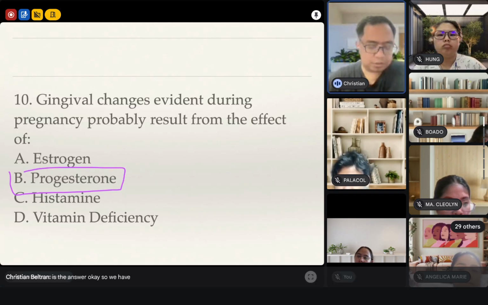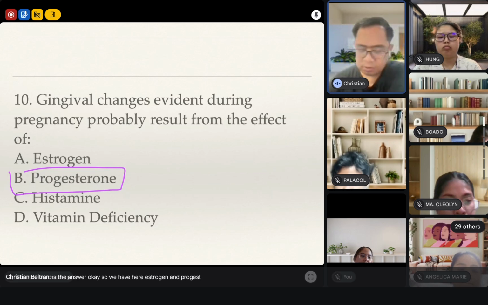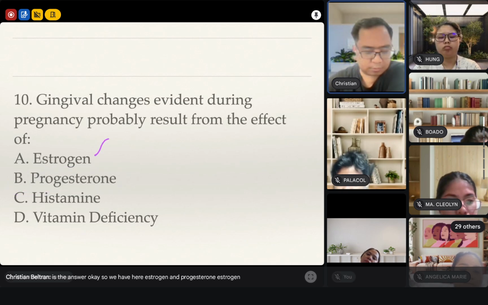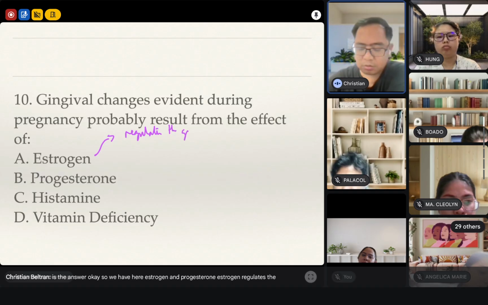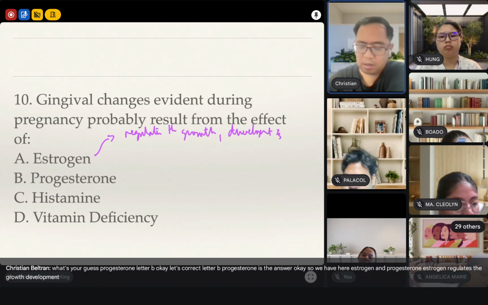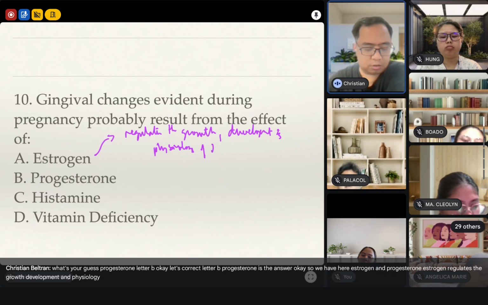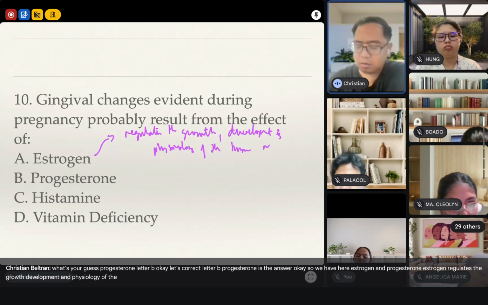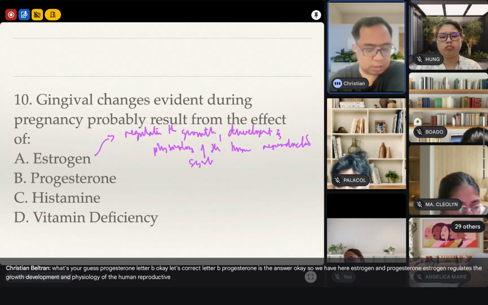So we have here estrogen and progesterone. Estrogen regulates the growth, development, and physiology of the human reproductive system.